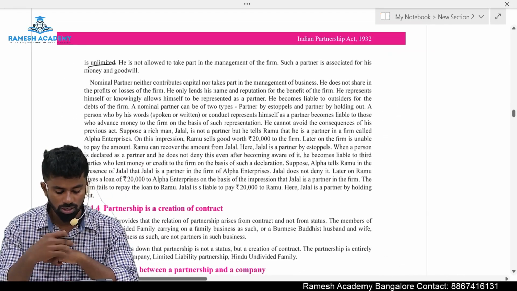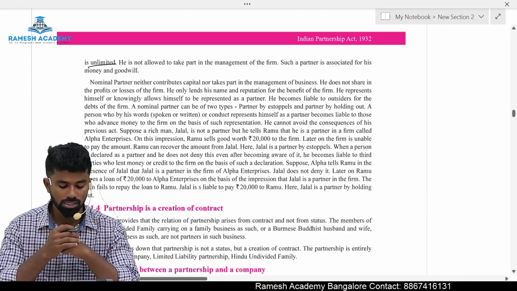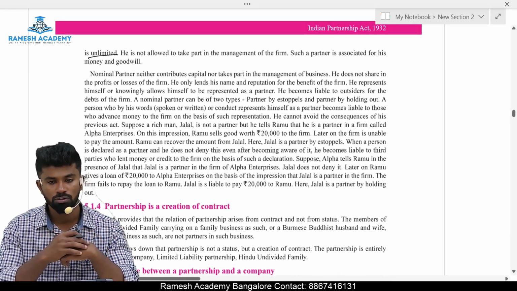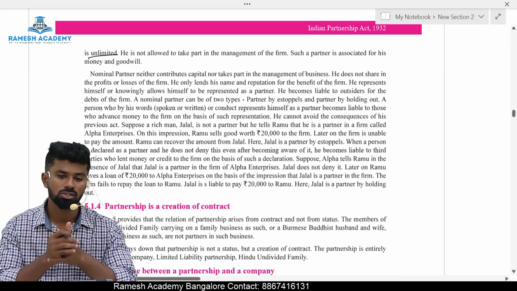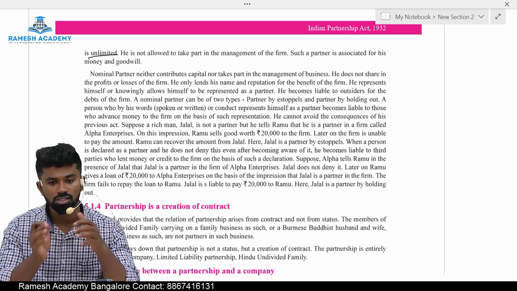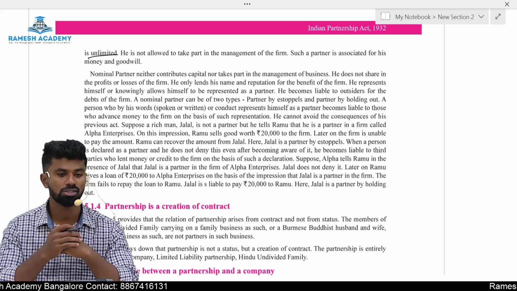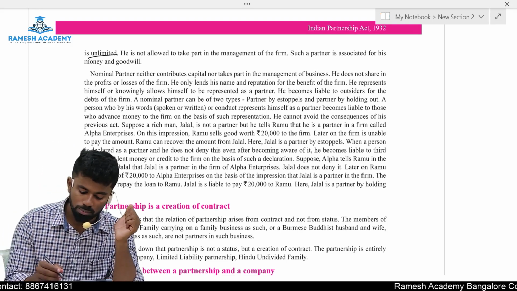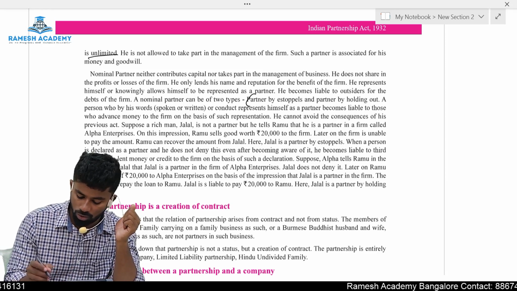Nominal partner means namesake partner, the one who provides his name as a partner of the partnership firm. He does not share the profits, does not share the losses, and does not take part in the management of the business. But still he will be called a partner. That person is called a nominal partner. Okay.